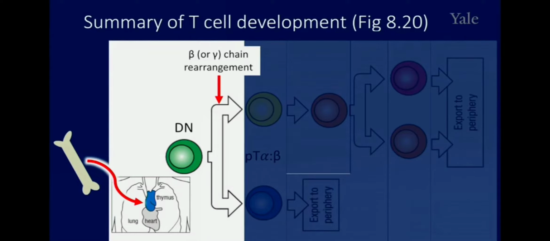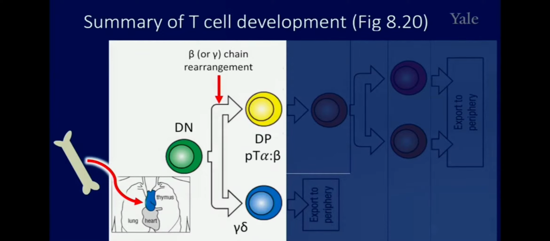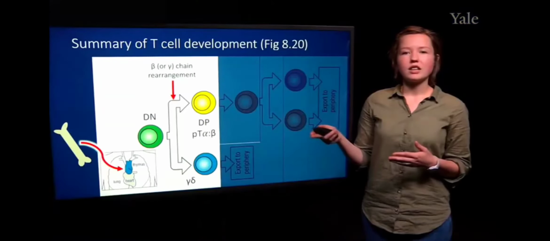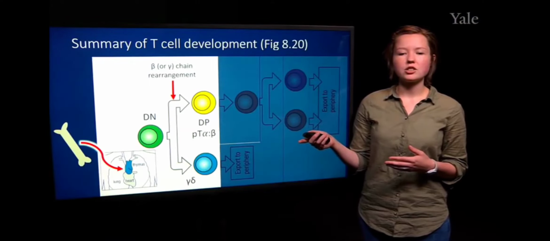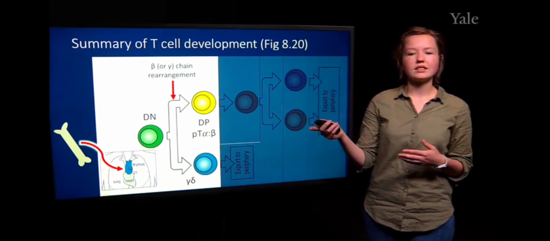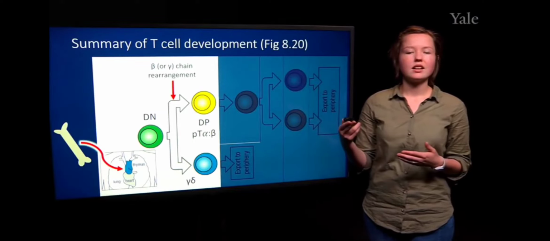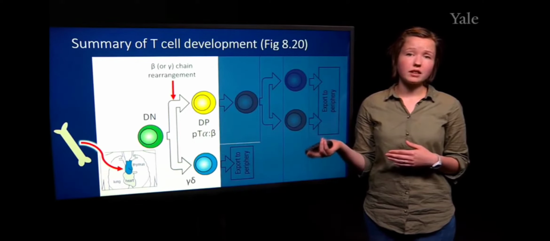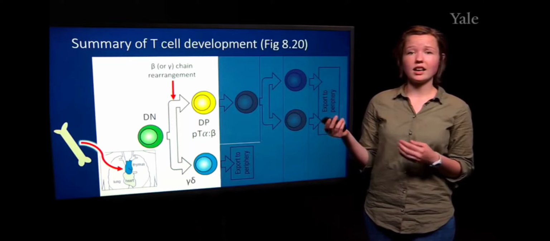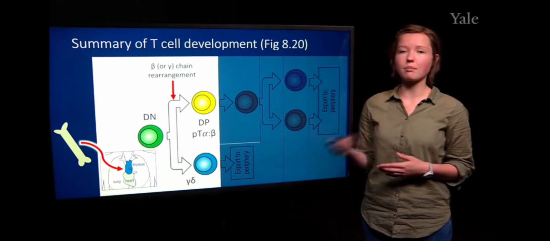We didn't talk specifically in depth about the gamma delta T cell receptors, but this would happen concurrently with beta chain rearrangement. Then we would have our double positive cell stage, in which the cells start to express the pre-T cell receptor alpha chain to test for the proper rearrangement of the beta chain.